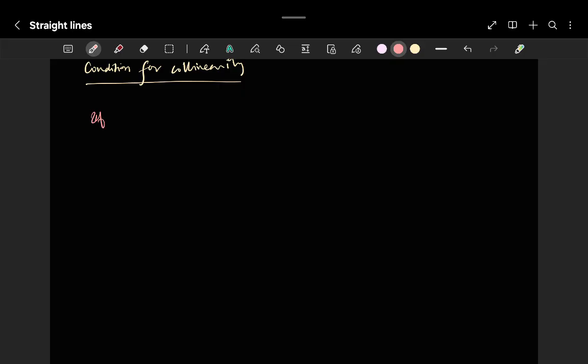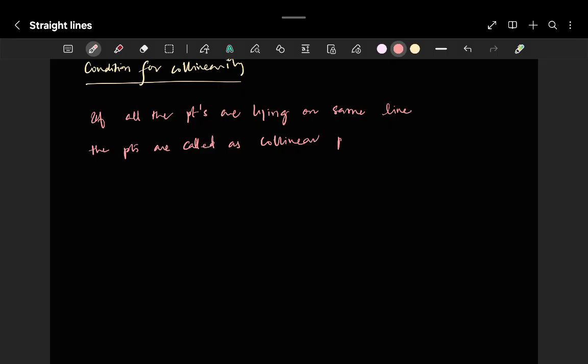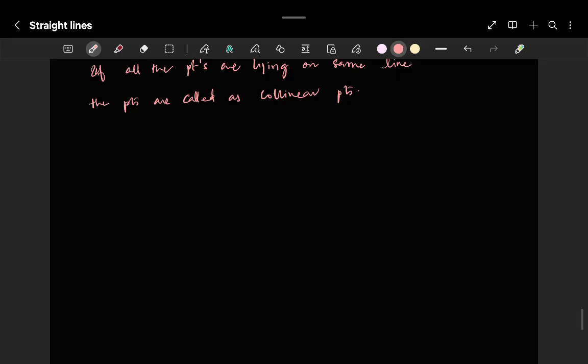If all the points are lying on the same line, the points are called collinear points. Okay now, collinear points. Simple. If you observe, this is A, B and C. These are 3 points which are lying on the same line. So these points are called collinear.